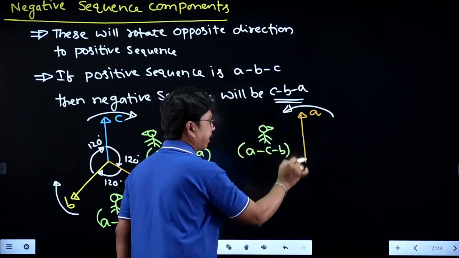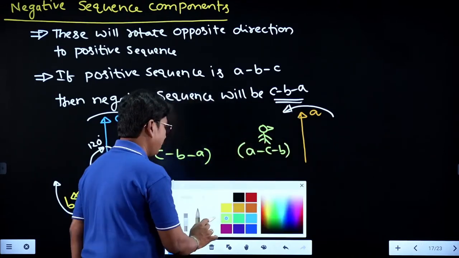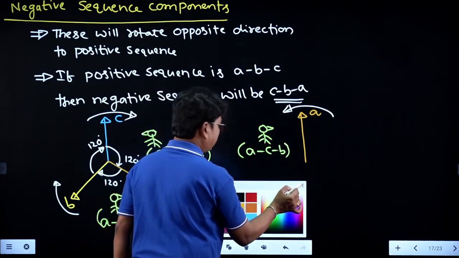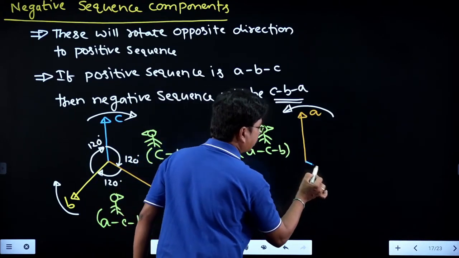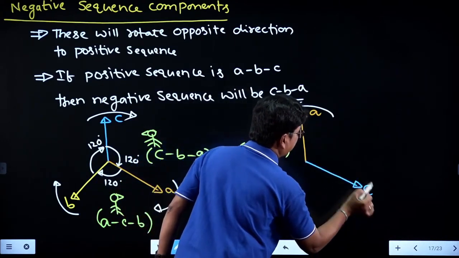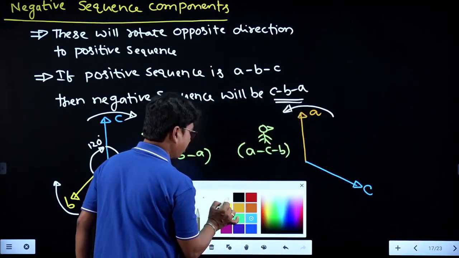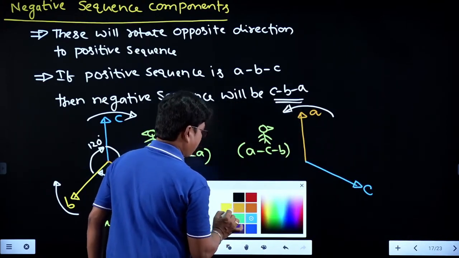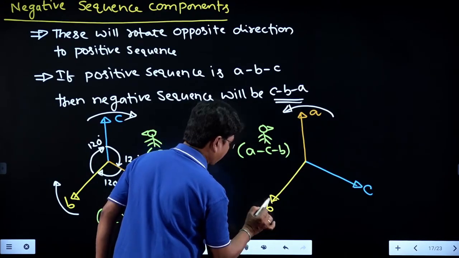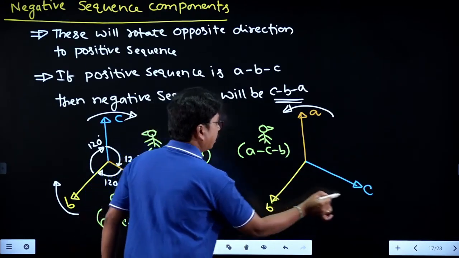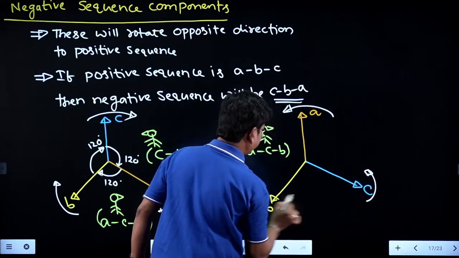As A you have plotted here, then we can plot C here. So the next vector he has to meet is C, and the next vector it should be B. And all these are rotating in the anti-clockwise direction.